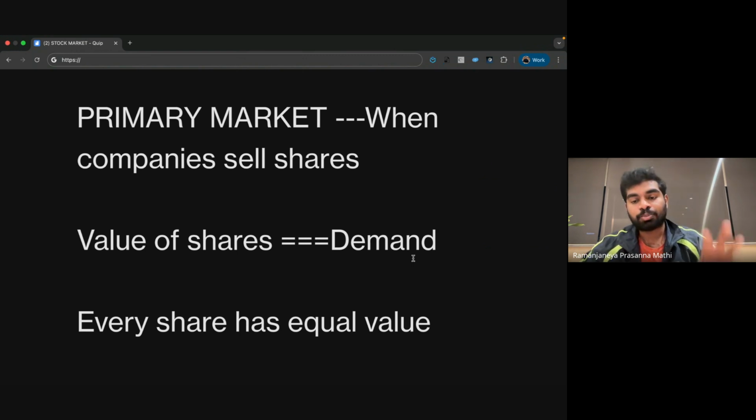I will issue, suppose, 1,000 shares into the market. All shares will have an equal amount, and how much the share value will be depends on the demand for the share. So that is called primary market. Whatever shares the company is issuing, injecting into the market, that is nothing but primary market.